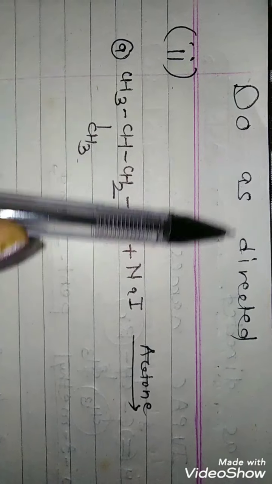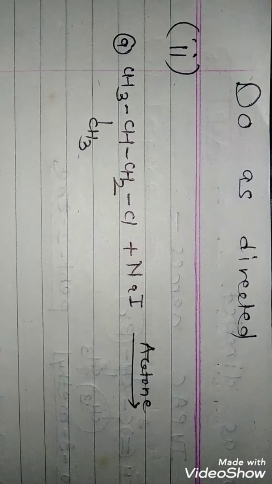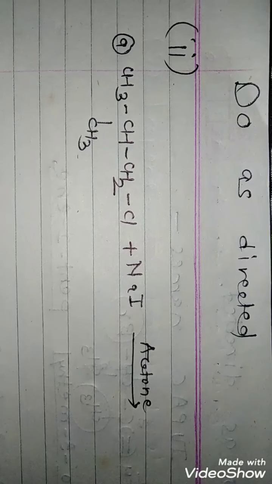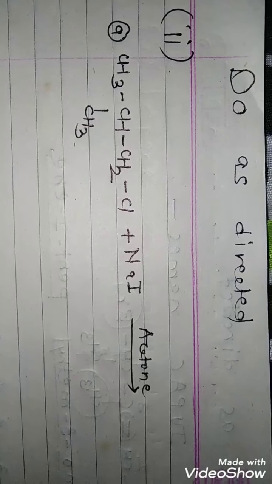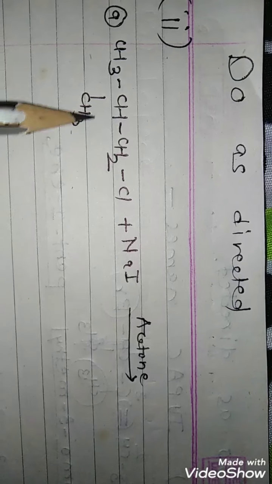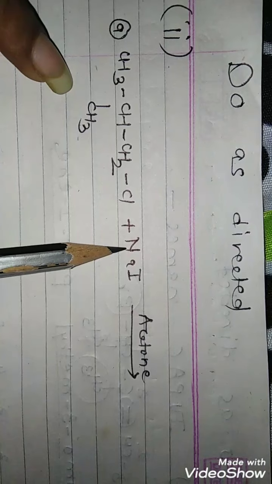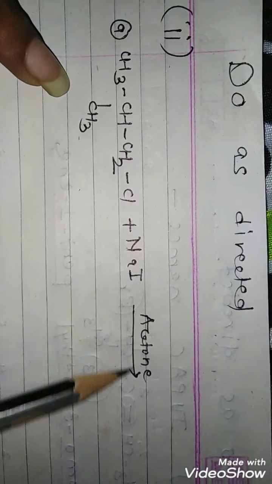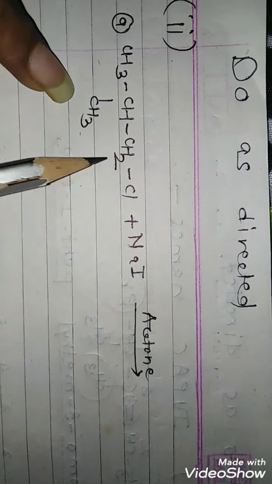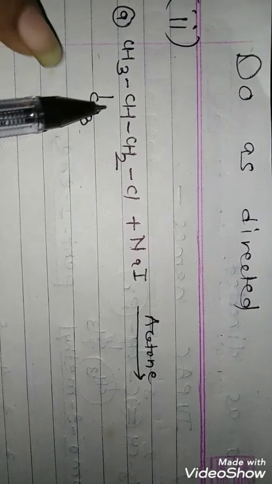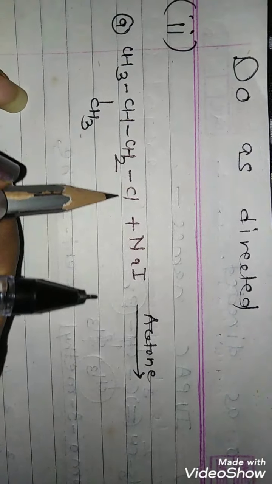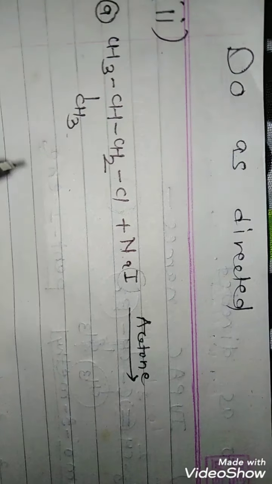Second question in do as directed is to write the major product in each of the following reactions. So I have written the first reaction here. In this particular reaction, this alkyl halide is to be treated with sodium iodide in presence of acetone to give the product, and we have to write the major product. This is the example of halogen exchange reaction, and simply in this particular reaction we have to replace chlorine from the alkyl halide by iodine, and NaCl will be the byproduct.